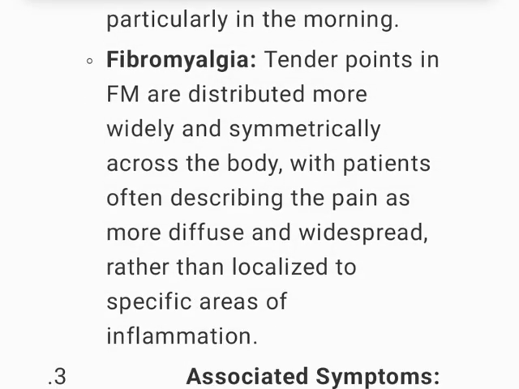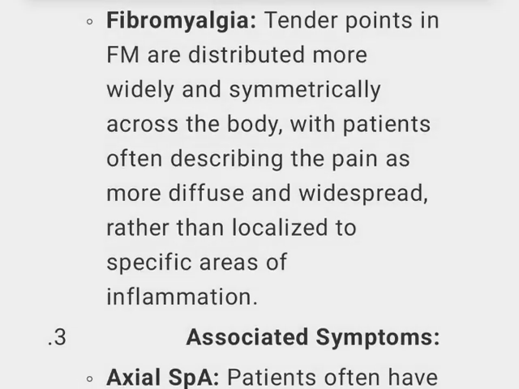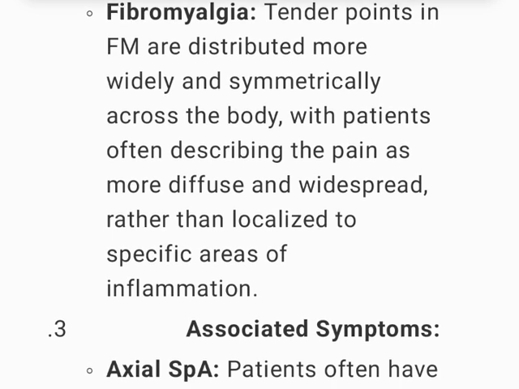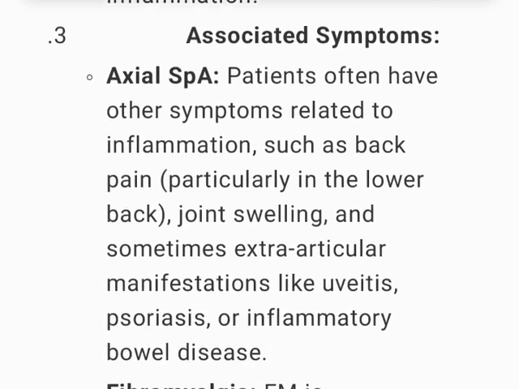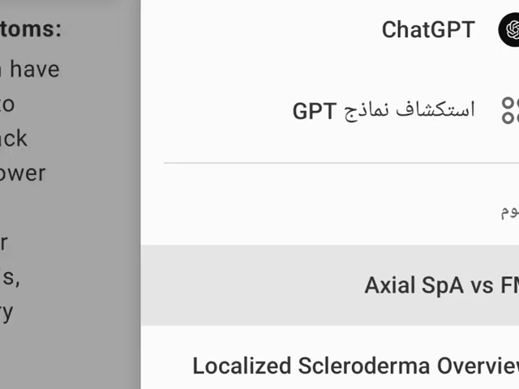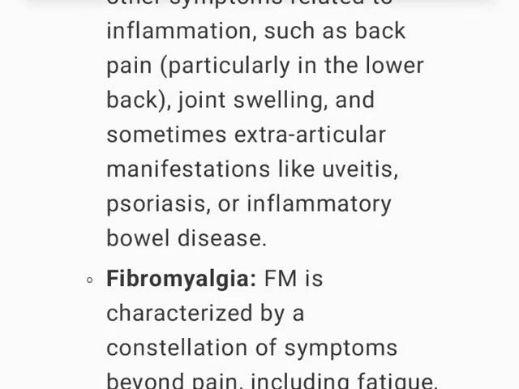Fibromyalgia. Tender points in FM are distributed more widely and symmetrically across the body, with patients often describing the pain as more diffuse and widespread, rather than localized to specific areas of inflammation. 3. Associated symptoms. Axial SpA. Patients often have other symptoms related to inflammation, such as back pain, particularly in the lower back, joint swelling, and sometimes extra-articular manifestations like uveitis, psoriasis, or inflammatory bowel disease.